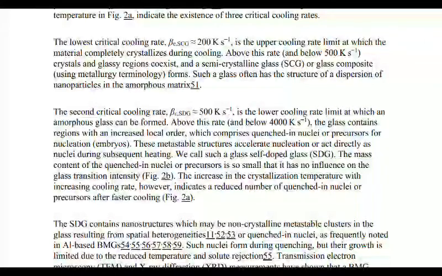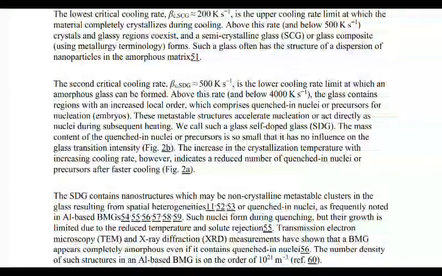Above this rate, the glass contains regions with an increased local order, which comprise quenched-in nuclei for nucleation. The metastable structure accelerates nucleation or acts directly as nuclei during the subsequent heating. We call such a glass self-doped glass.